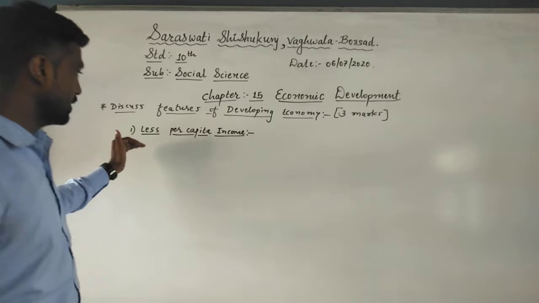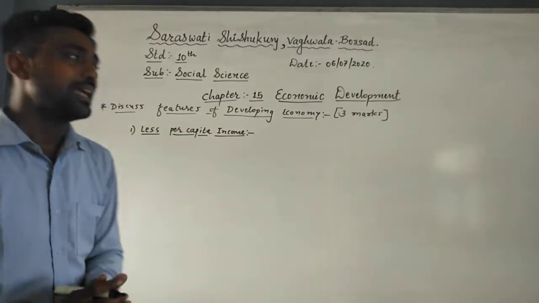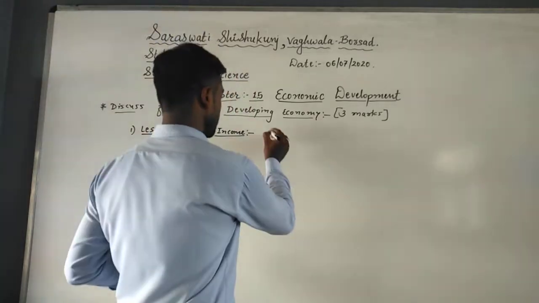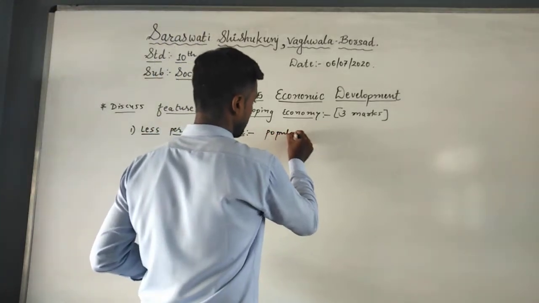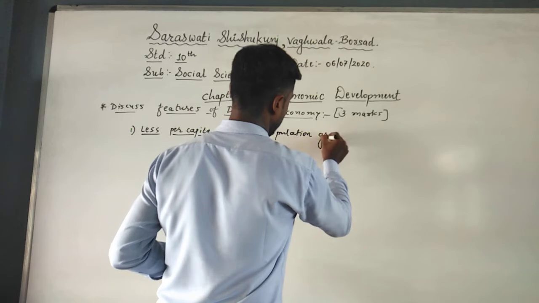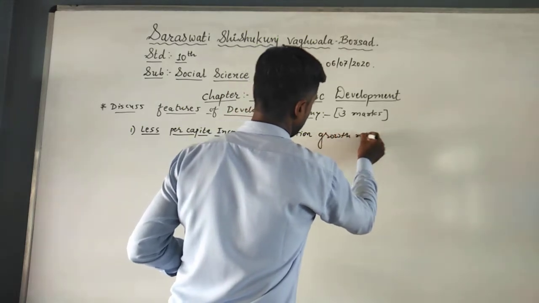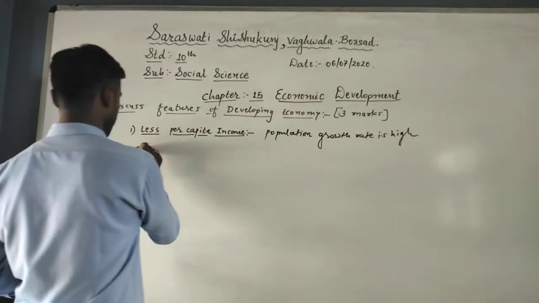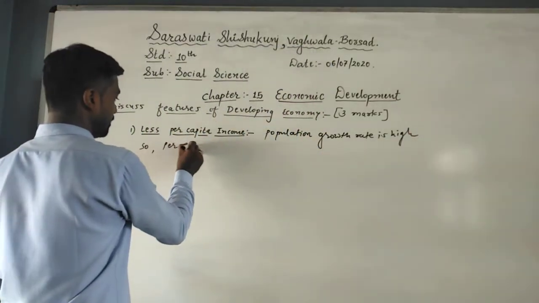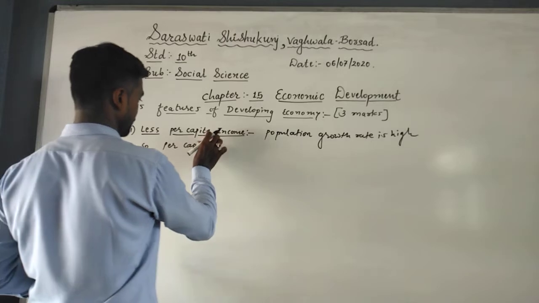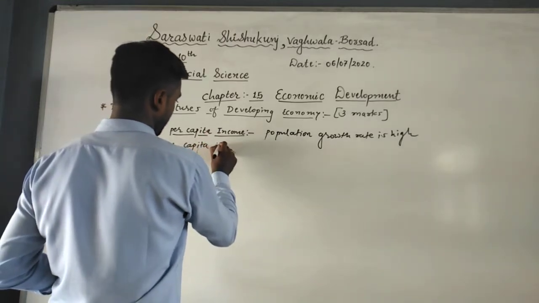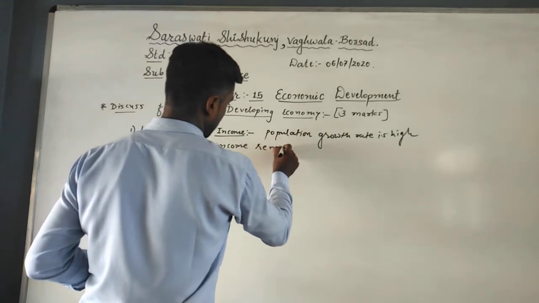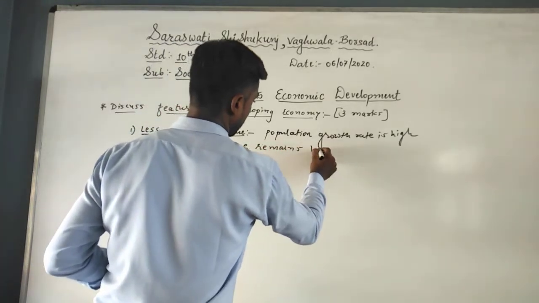For example, first I have written less per capita income. You know that in developing countries the population growth rate is too high, so per capita income remains low.